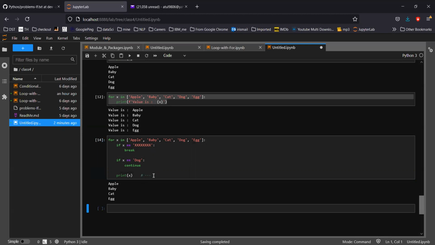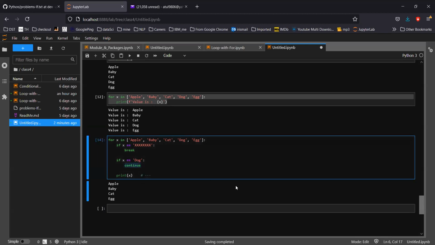The reason is the continue statement. See how the control works. Suppose your control is here. It will pick one value, apple, and obviously apple doesn't equal to these many x values. So it will never break. In simple terms, this condition is never going to be satisfied, because we can see here there is no such x value. So this will never execute.